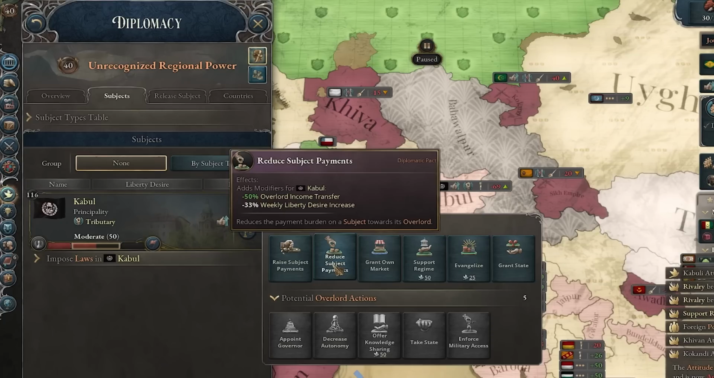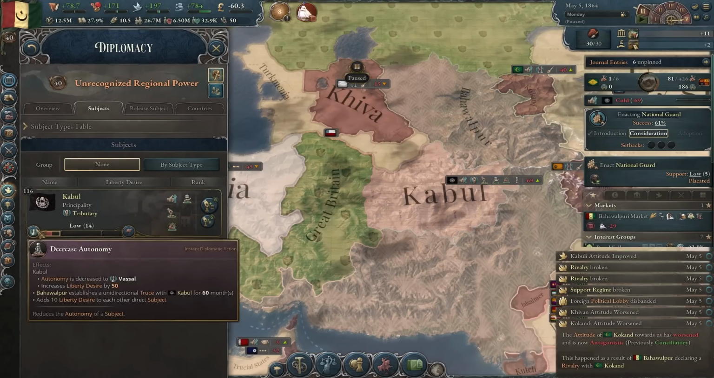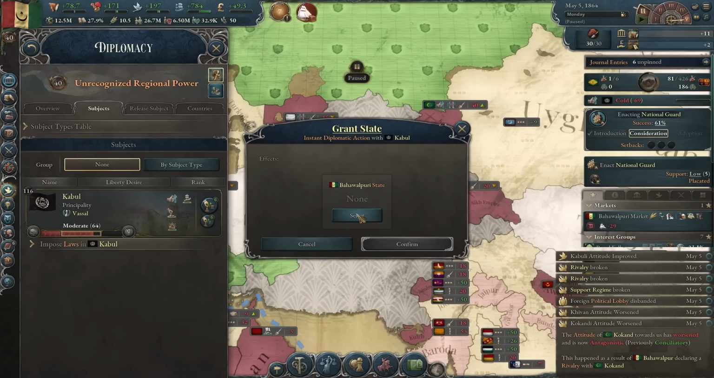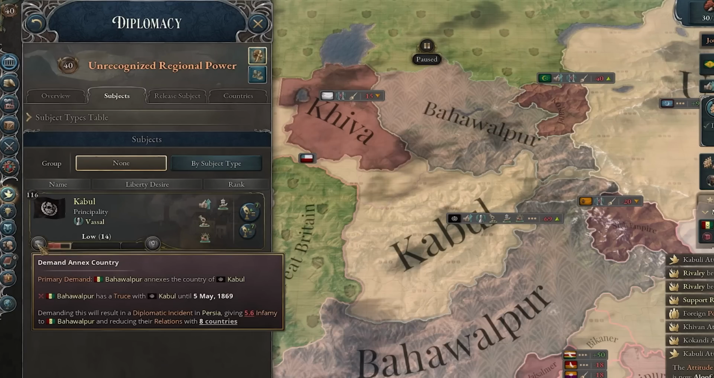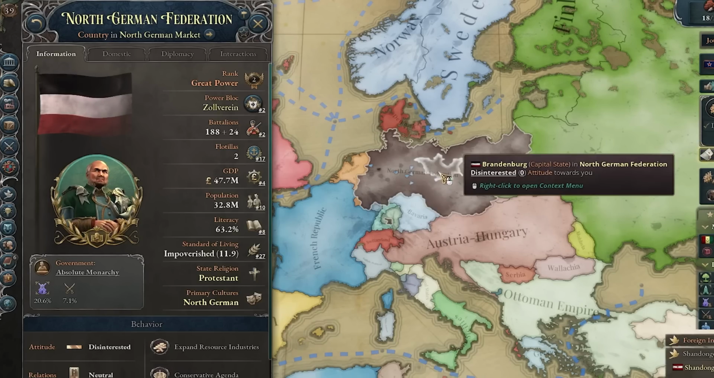Now Kabul is my good friendly vassal. Very friendly, I'm sure. Yeah, I guess I can give them some more rights. And I could try to grant them a couple more states, maybe. Then we can make them a vassal. And then I'll try to give them even more states to annex them. Oh, but no, I have to wait for 5 more years until the truce is over. Okay, that's fine. I can wait. Okay, the Prussians managed to get the North German Federation. It is a pretty good start.